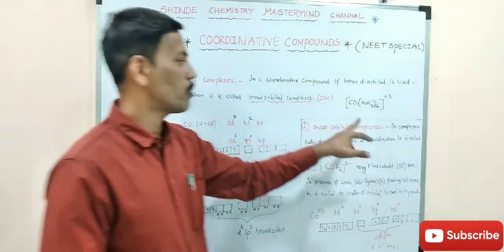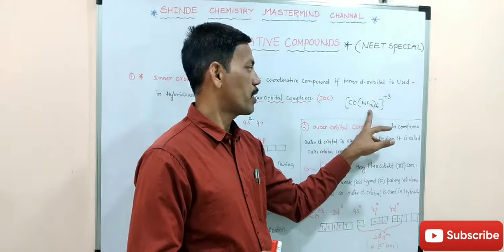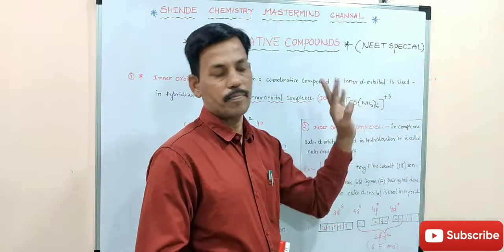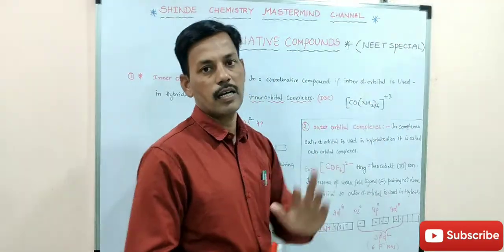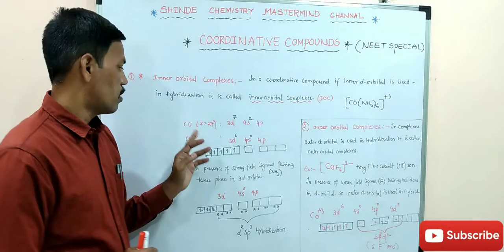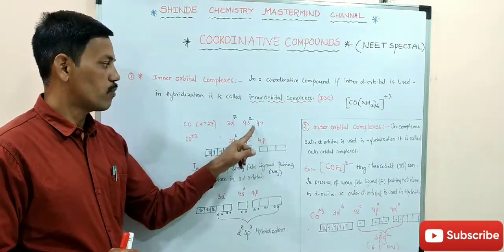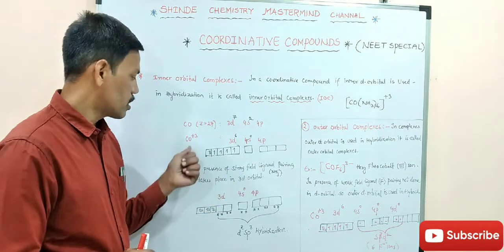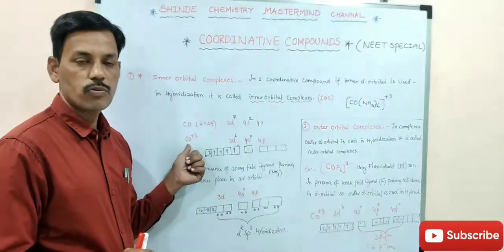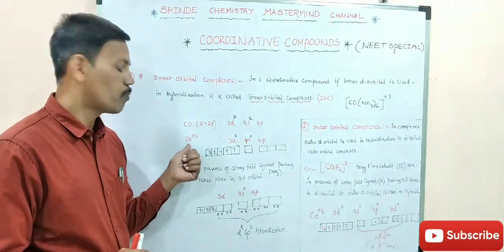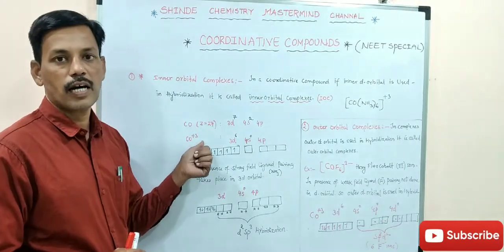We have the example hexaammine cobalt(III) ion. In cobalt the atomic number is 27, with configuration 3d7 4s2. When this cobalt loses 3 electrons, it gets a positive charge, giving the cobalt(3+) ion.